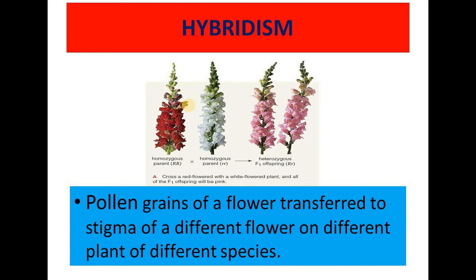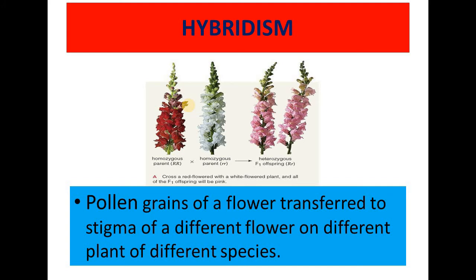So now you can understand, in the first type, which was autogamy or self-pollination, the pollination was going on in the same flower. The flower was same. In the next type, which was geitonogamy, the flower was different but the plant was same.